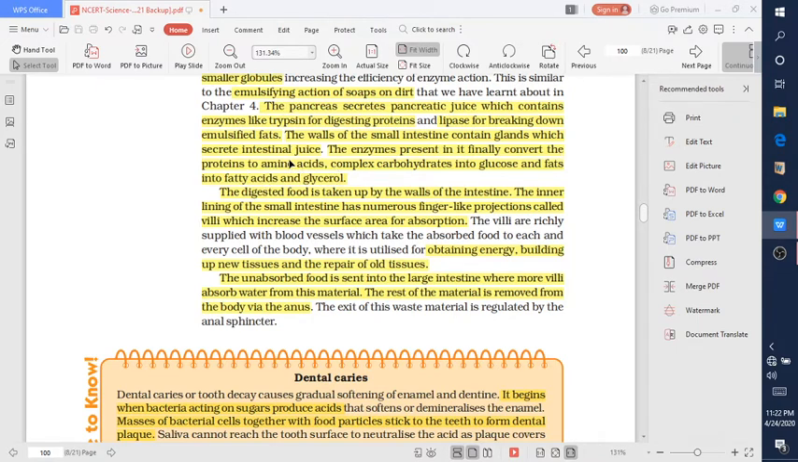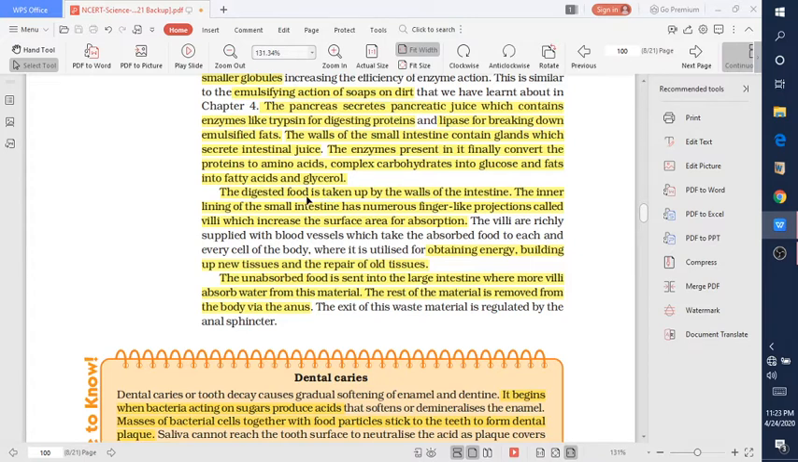The final products will be protein into amino acids, complex carbohydrate into glucose, and fat into fatty acids and glycerol. Very important. So these are the simpler forms of food, and these amino acids, glucose, fatty acids and glycerol are then absorbed by the blood vessels and go into the various parts of our body.